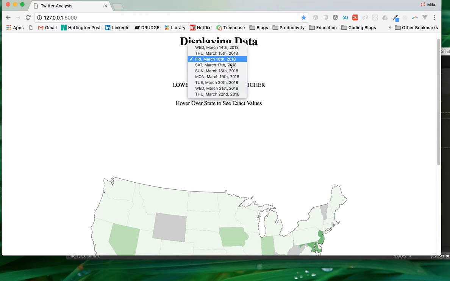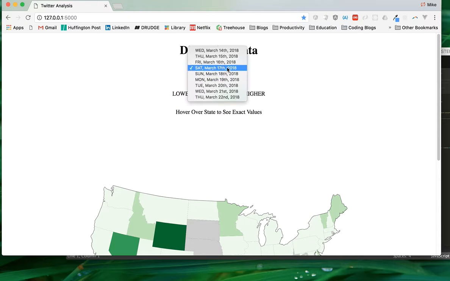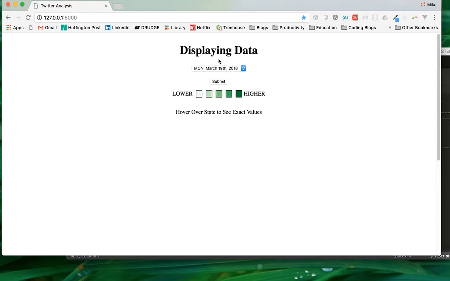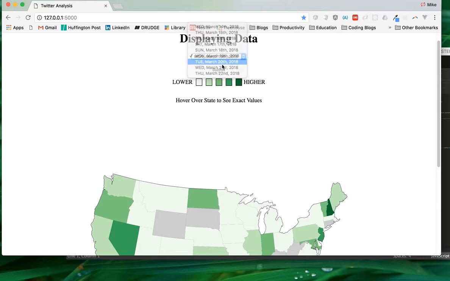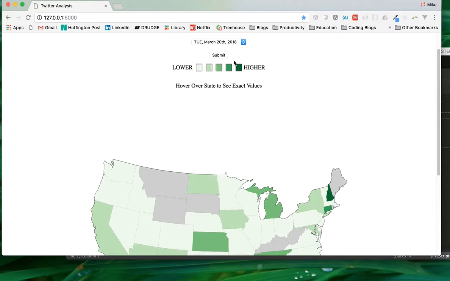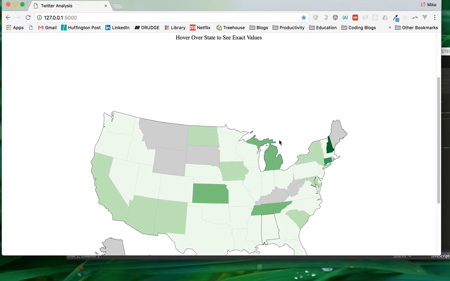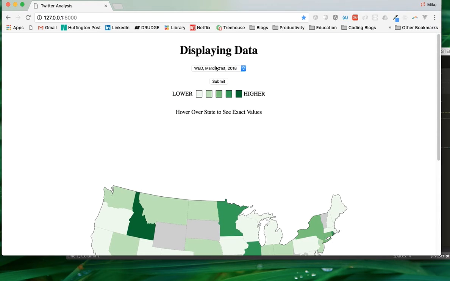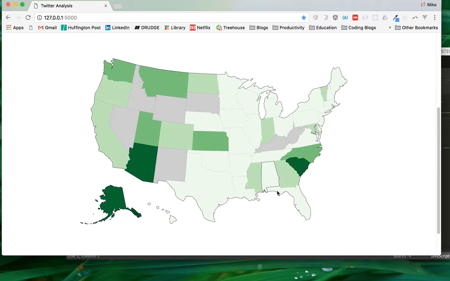So there's Friday, Saturday, Sunday, Monday, Tuesday. And as you can see, I grew up in New Hampshire. As you probably saw briefly, the day before, on Monday of this week, Trump was actually in New Hampshire talking about his opiate epidemic policy. It's interesting how New Hampshire on Monday and Tuesday actually turned green. I think those may be some of the only days that happens. See, it goes back to the normal color. And here's Thursday. So that's basically my project right there.